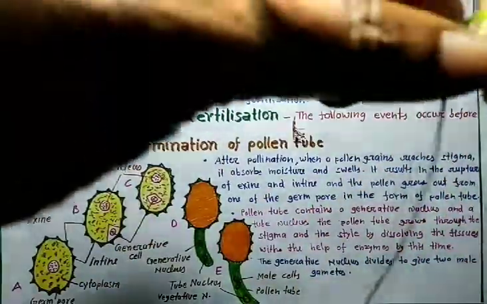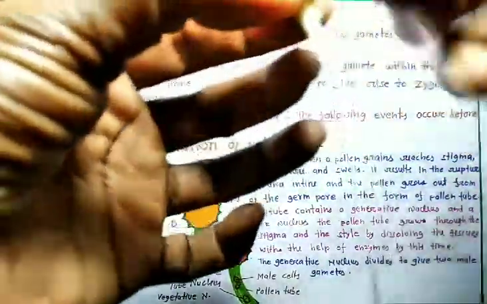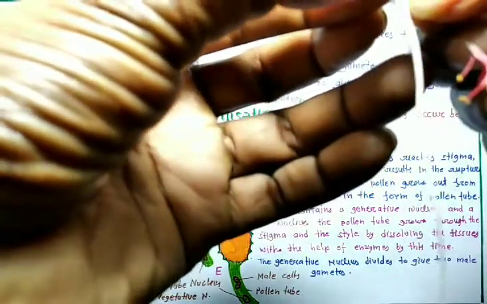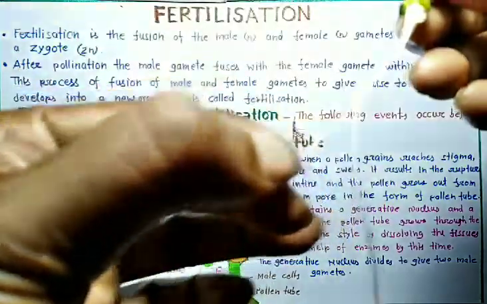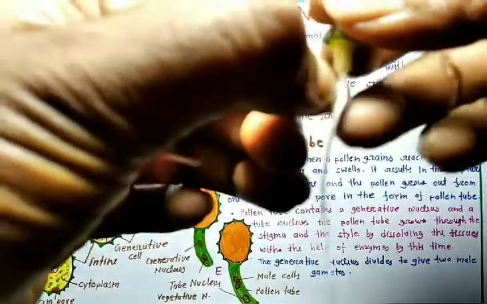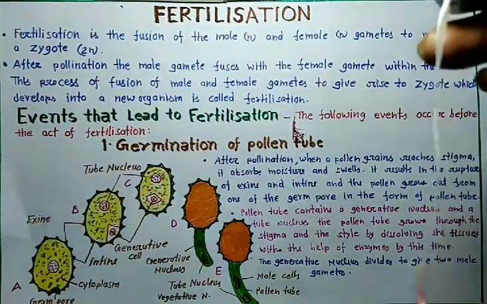Yes, this is the ovary, but here is a thin layer. When you remove the thin layer, you can see the ovary and pollen tube, but you have to do it very carefully.